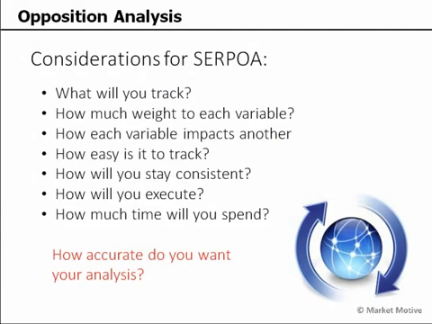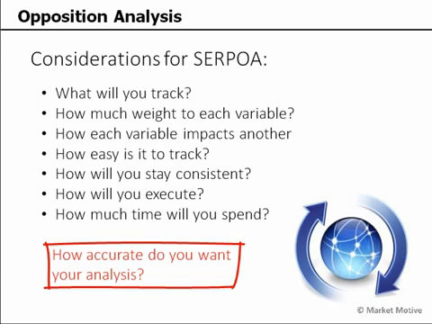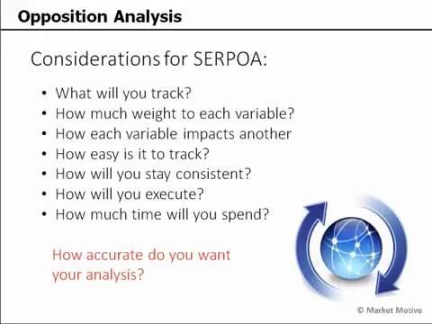Consider how much you want to track, how much weight you want to put on each variable. How are you going to stay consistent with this tracking, because tools break? How much time are you going to spend collecting all this data for your analysis? And how accurate do you want your analysis to be? We want this to not be a huge time suck. We want to look at some easy, quick data points that we can pull that are objective, based on our understanding of the Google algorithm.